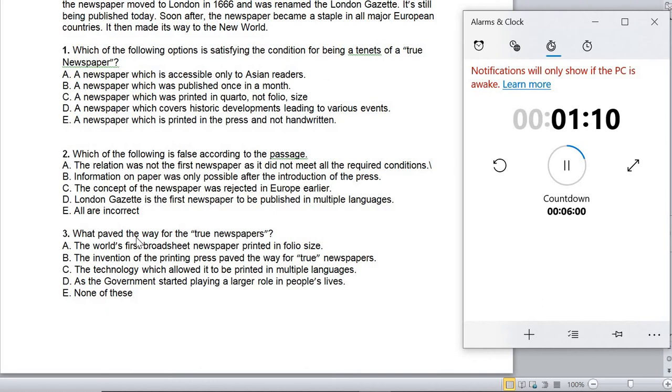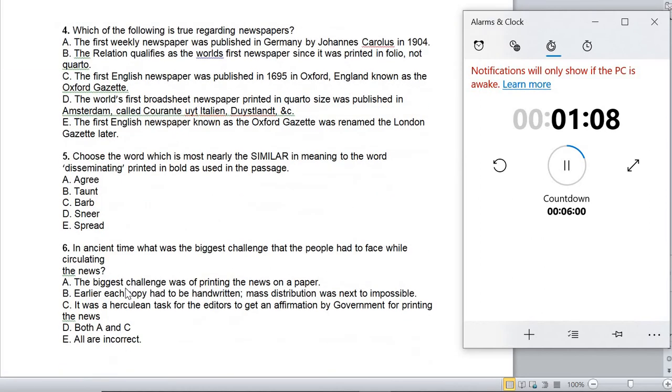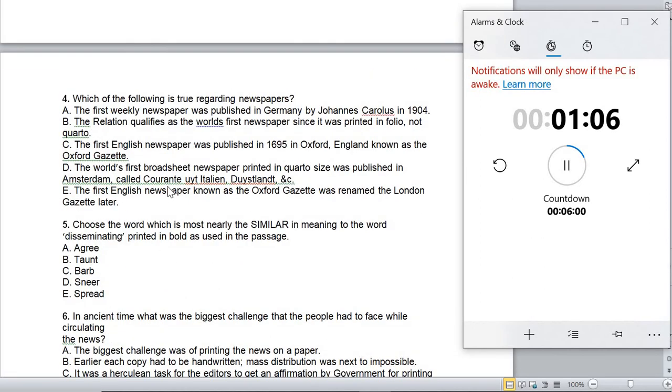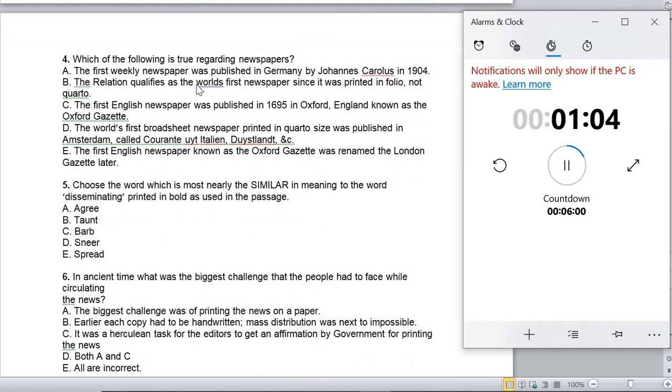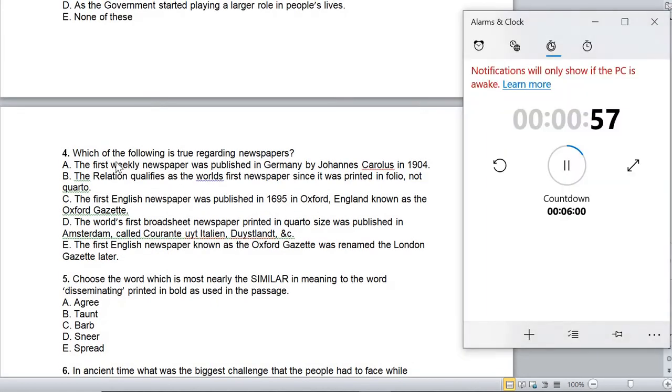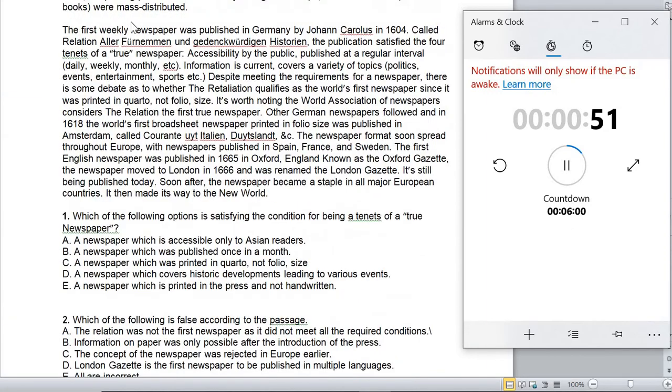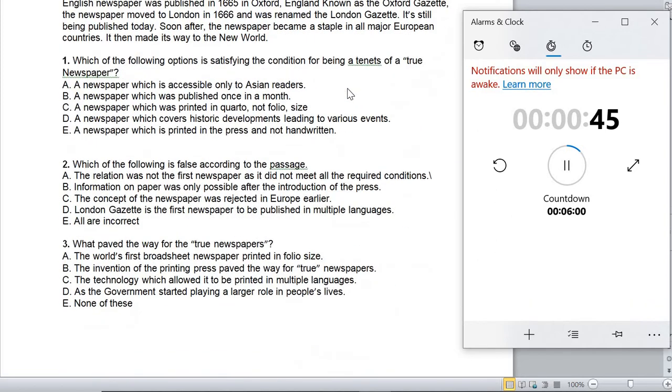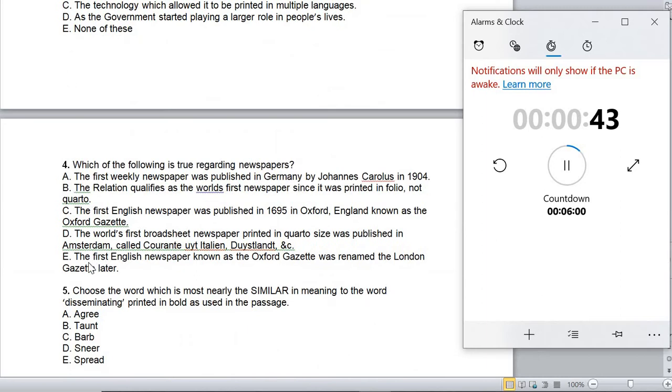So we solved 1, 2, 3 and 5 and 6. The only remaining question is which of the following is true regarding newspapers, right? So the first, we'll use the jumbled method. We'll go with option A. Option A is the first weekly newspaper was published in Germany in 1904. So we know where it is, the second paragraph. The first weekly newspaper published in Germany in 1604. It was not in 1904. That is not true. Then we'll go to option E.